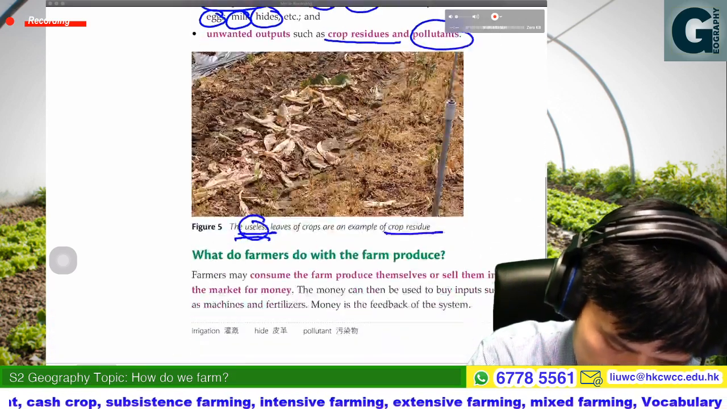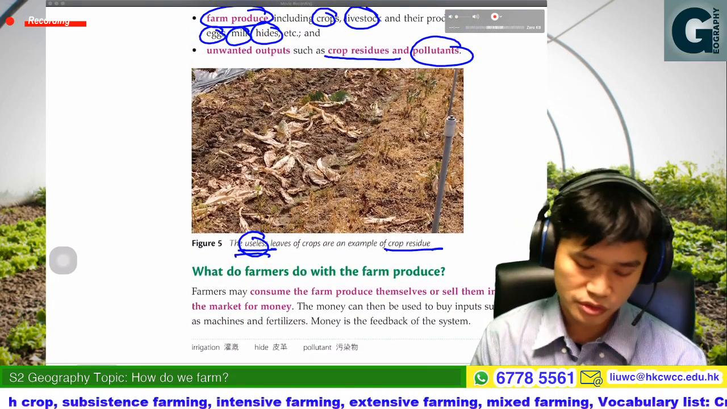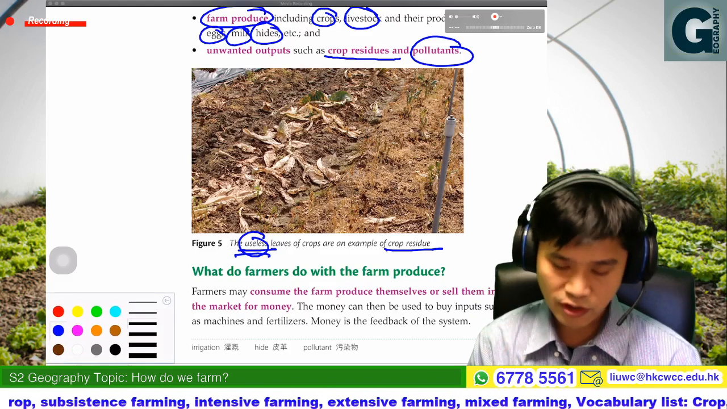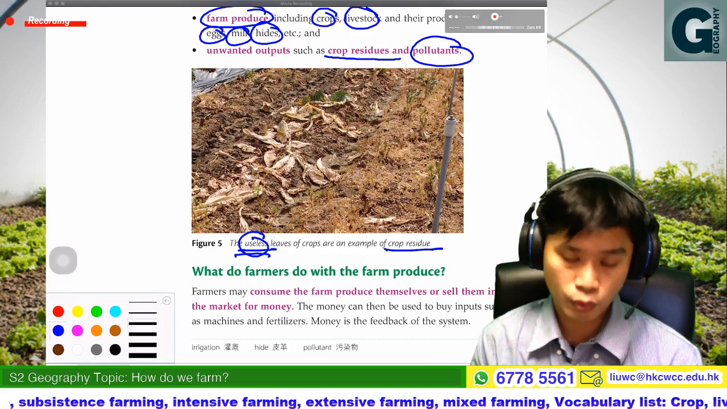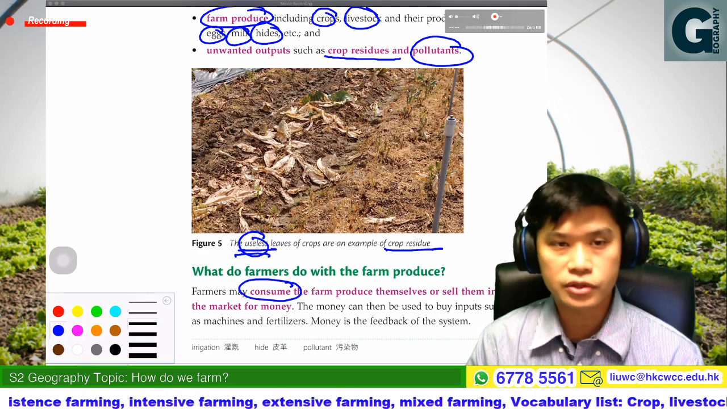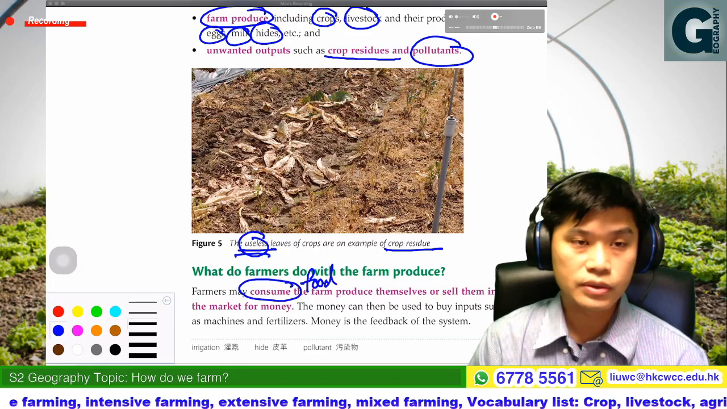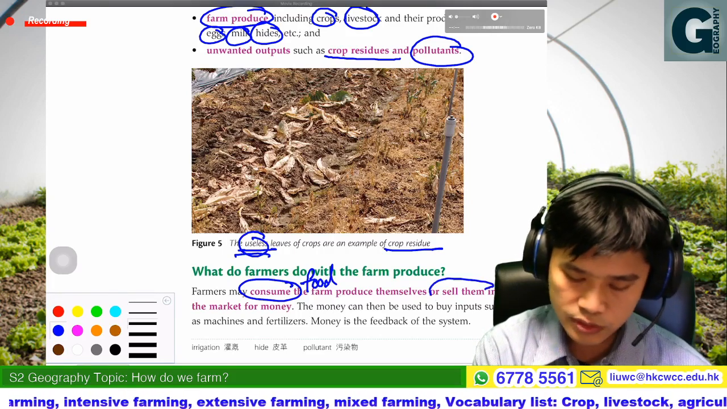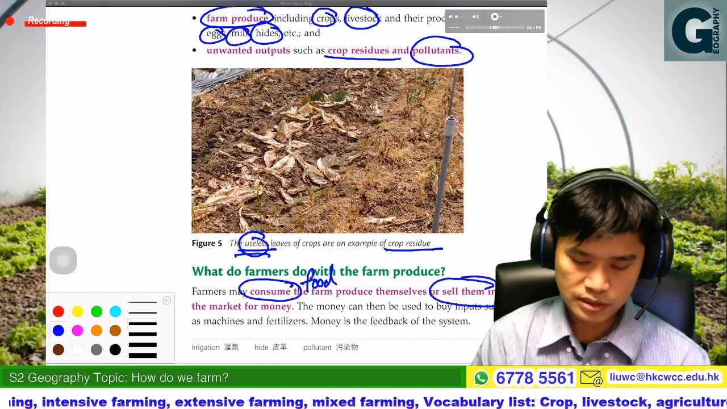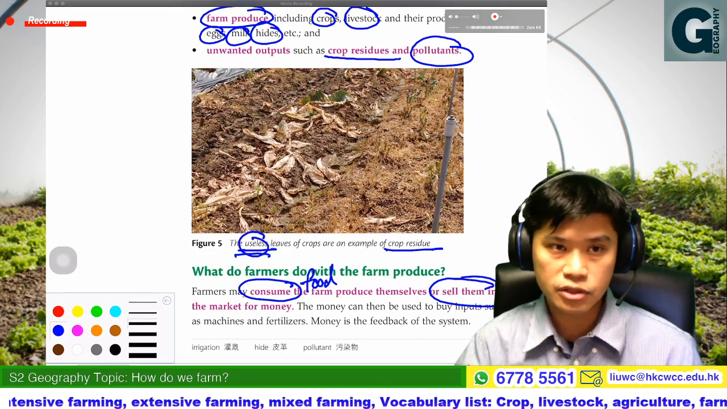Okay, then next. So what do farmers do with the farm produce? Okay, that would be very simple. Just now we would say that the farmer may consume the farm produce as food, as their major food, or sometimes they may sell them in the market. So they cash the money gained back.